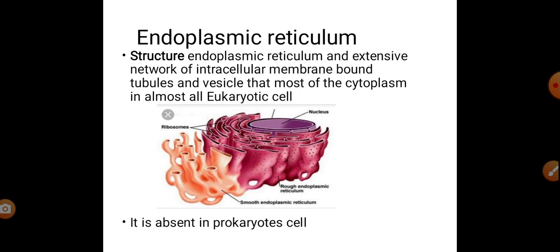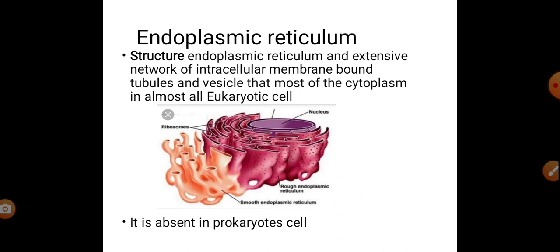The structure of an endoplasmic reticulum is an extensive network of intracellular membrane-bound tubes and vesicles that occupy most of the cytoplasm in almost all eukaryotic cells. The membranes of these systems are lipoprotein in nature, similar in structure to the plasma membrane.